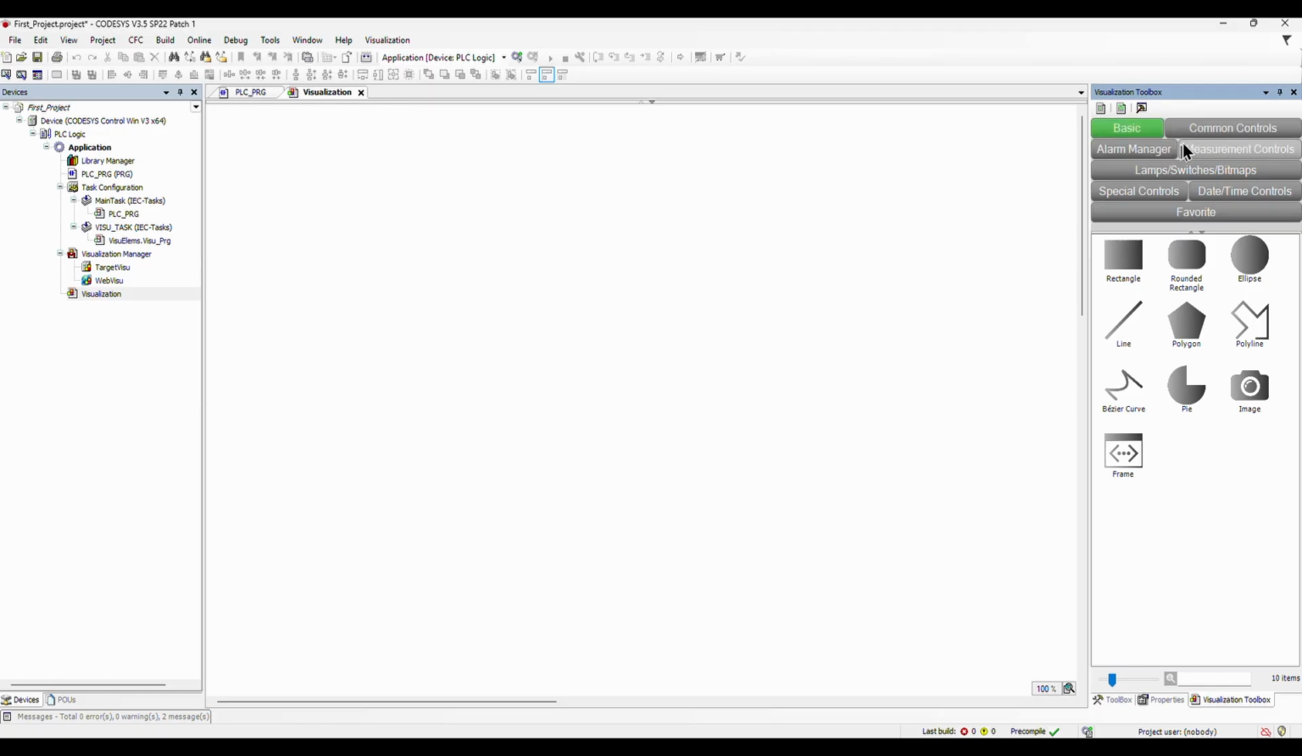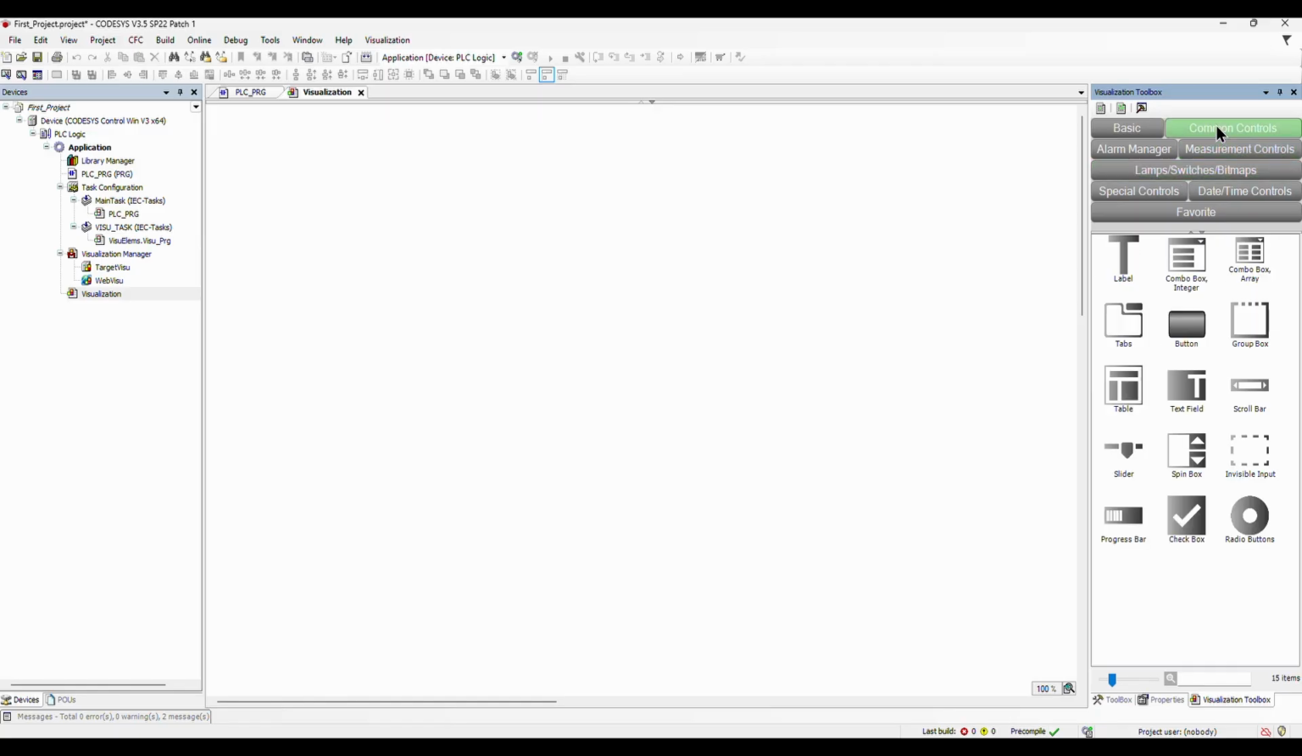We have many categories: Basic, Alarm Manager. We will choose Common Controls, and we will drag and drop Button. We place it on the top of the page, we resize it, and we will give it a name: Start.